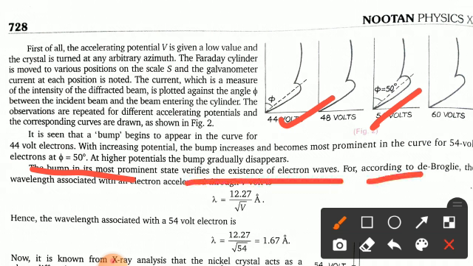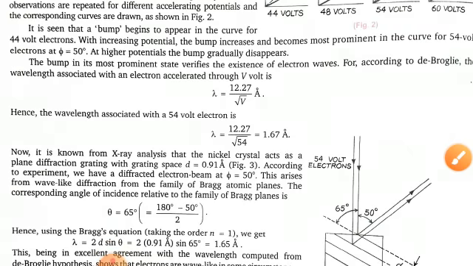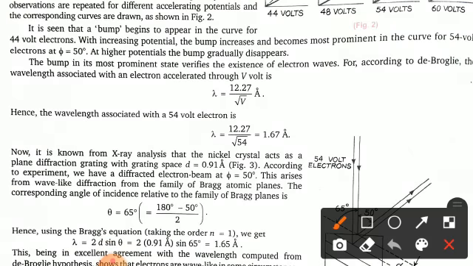The bump in its most prominent state verifies the existence of electron waves. For according to de Broglie, the wavelength associated with the accelerated electron is equal to how much? Lambda equals 12.27 by root V angstrom. Fine. So hence the wavelength associated with the 54 volt electron comes out to be lambda equals 12.27 by root 54, which is 1.67 angstrom.